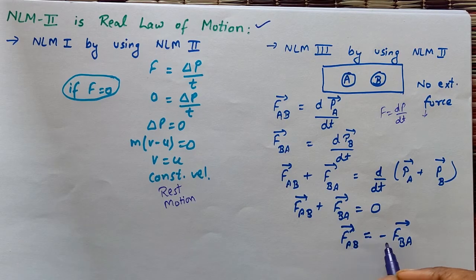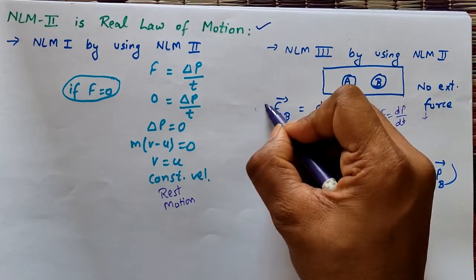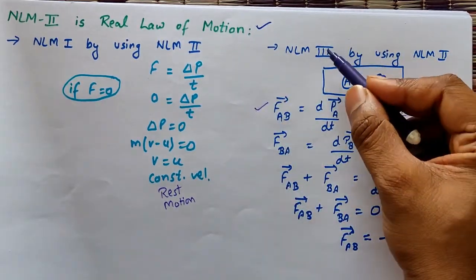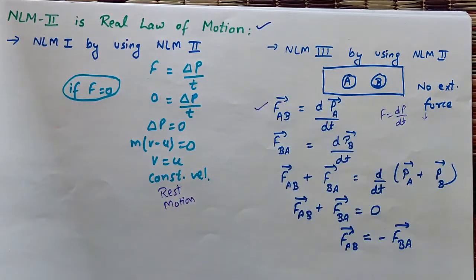So this is the action reaction pair, and hence by using the second law we have proved the third law. So I can say that Newton's second law of motion is the real law of motion.